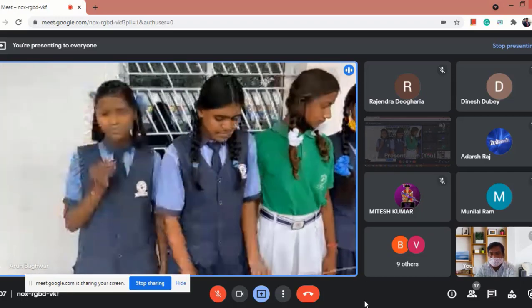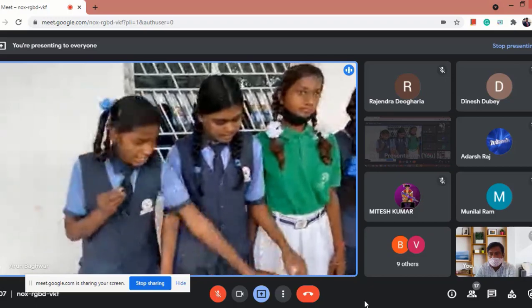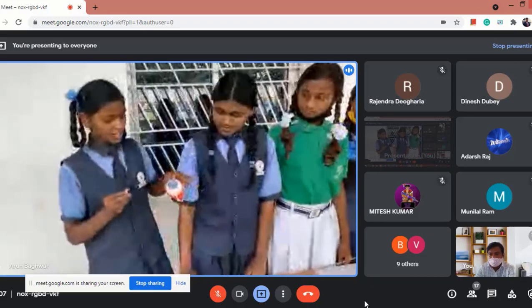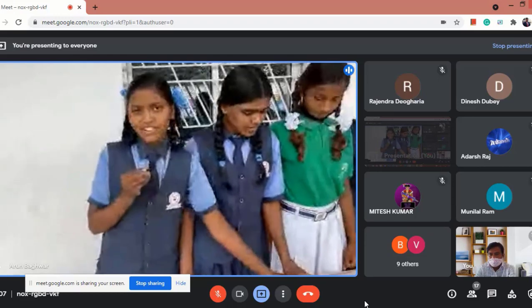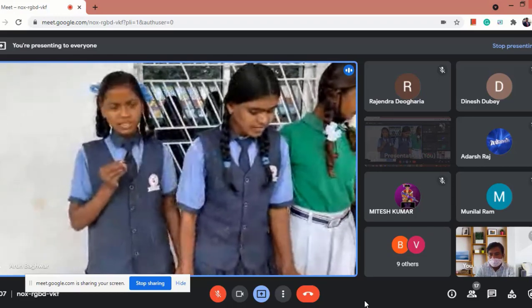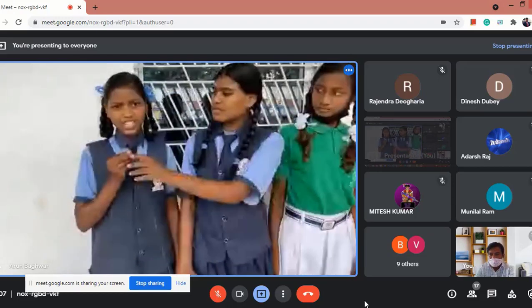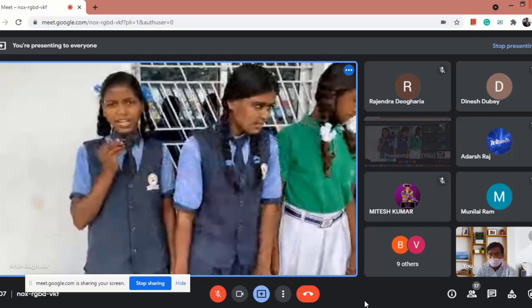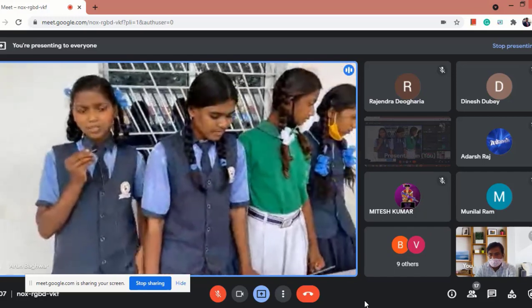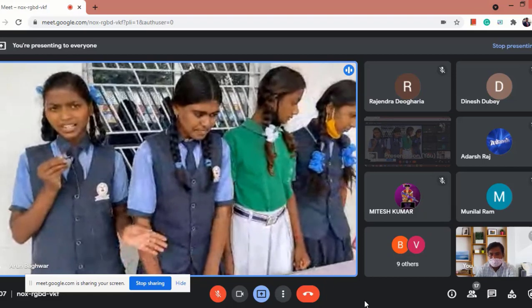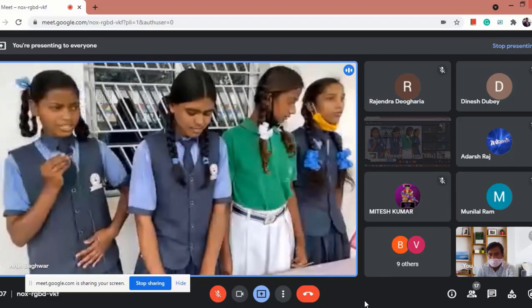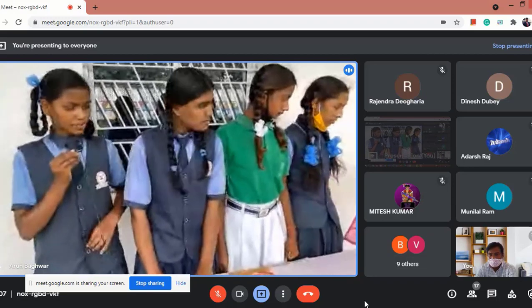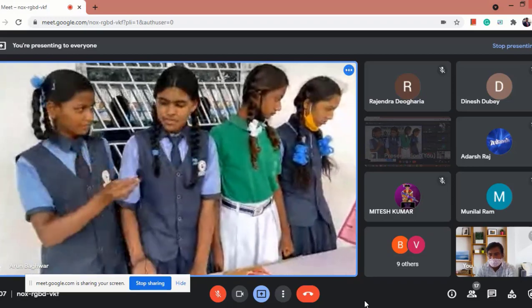Now I am going to explain about the lens. As we can see over here, it is a lens and it is a convex lens. It is a transparent jelly. At the middle, the lens is hard and the outer portion of the lens is soft. Now for explaining the retina, I would like to call Komal.